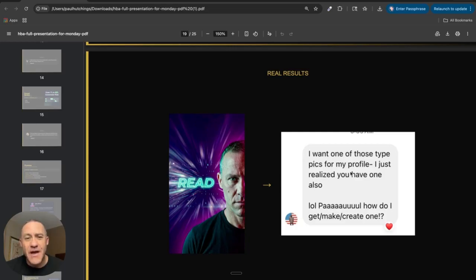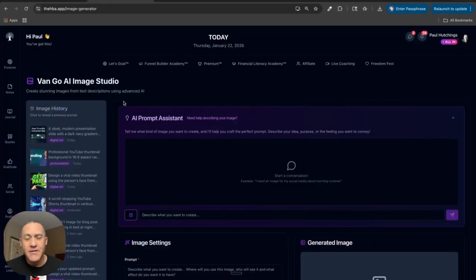So this is proof that the Gogh AI image generator not only is useful for creating great images, but actually creates images that get prospects reaching out to you, which is pretty cool. So those are the tools you have access to with HBA Premium.